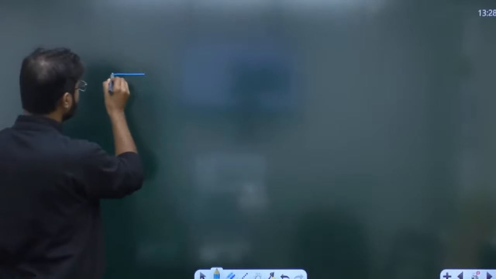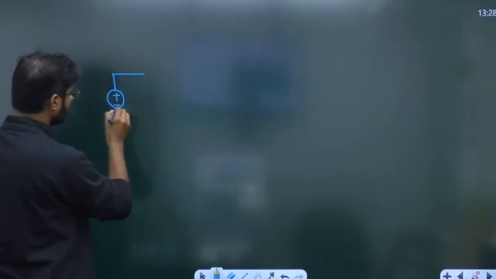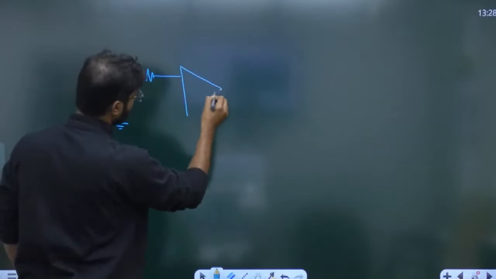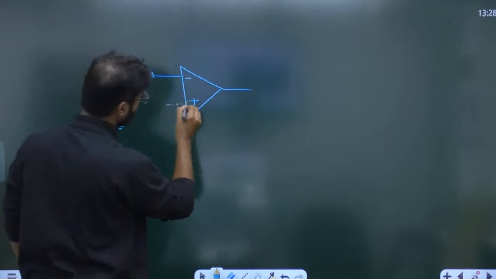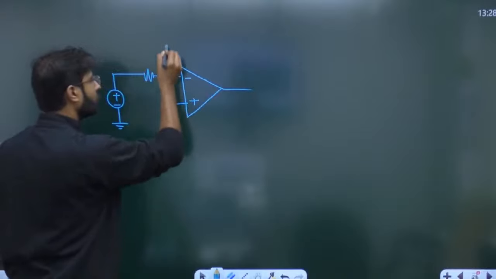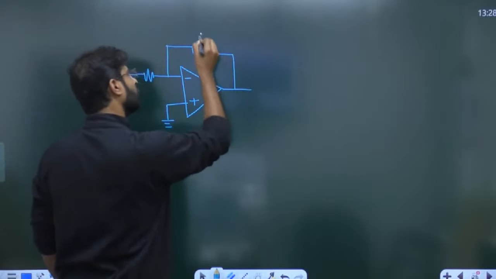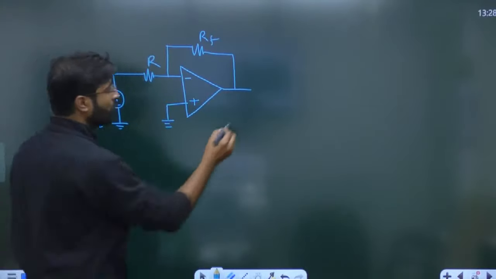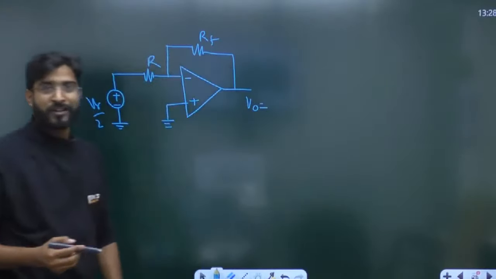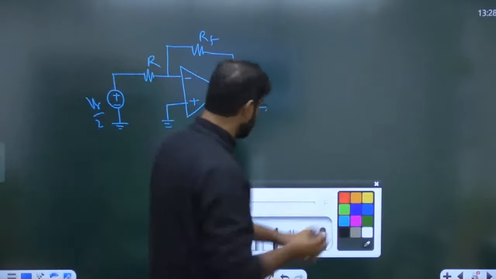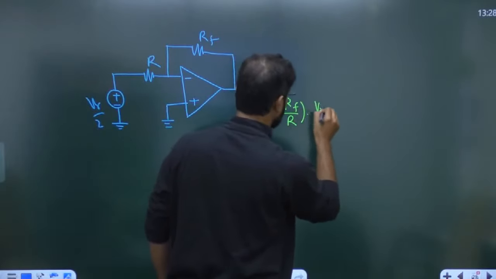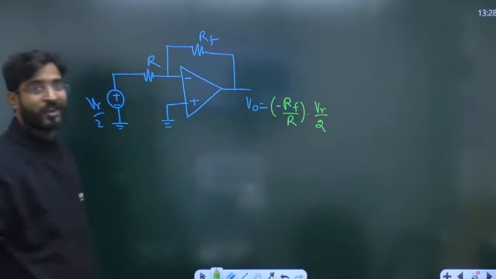Now how are we going to find the V naught? V naught is just gain into input. So gain is minus RF upon R into VR by 2. This is the output you will get in this case.